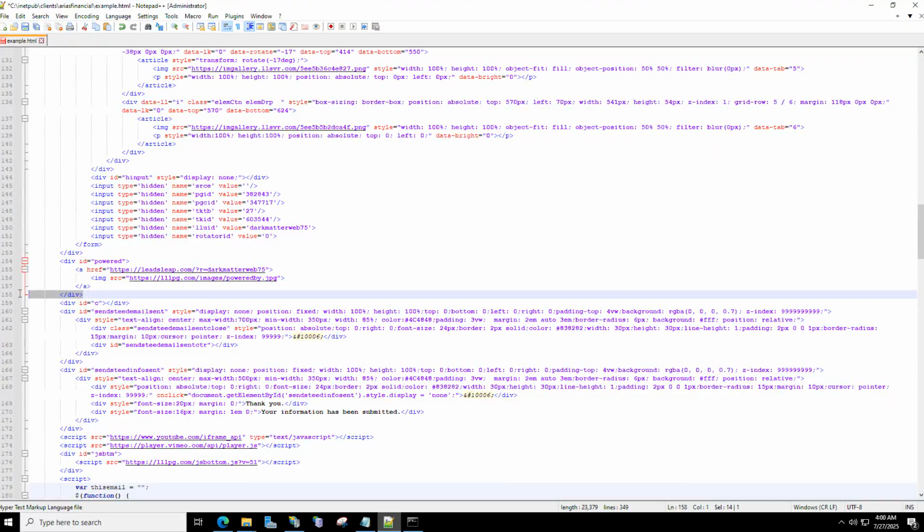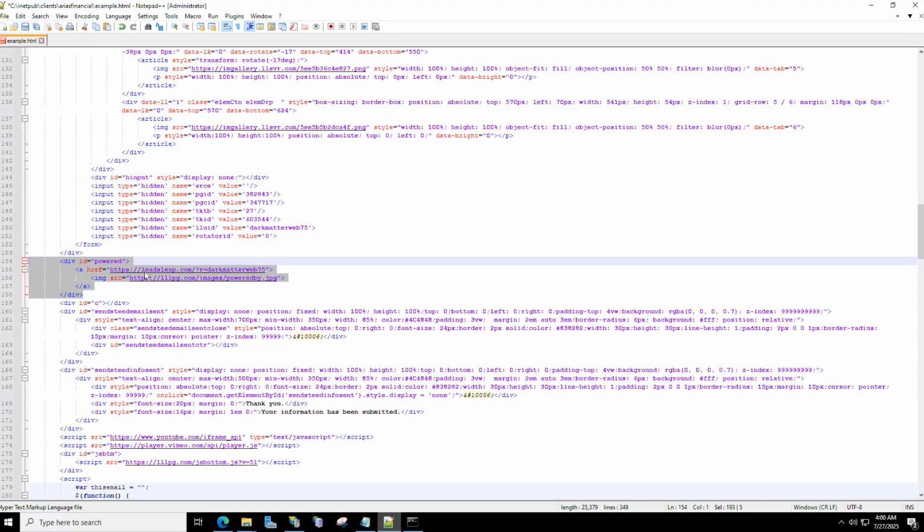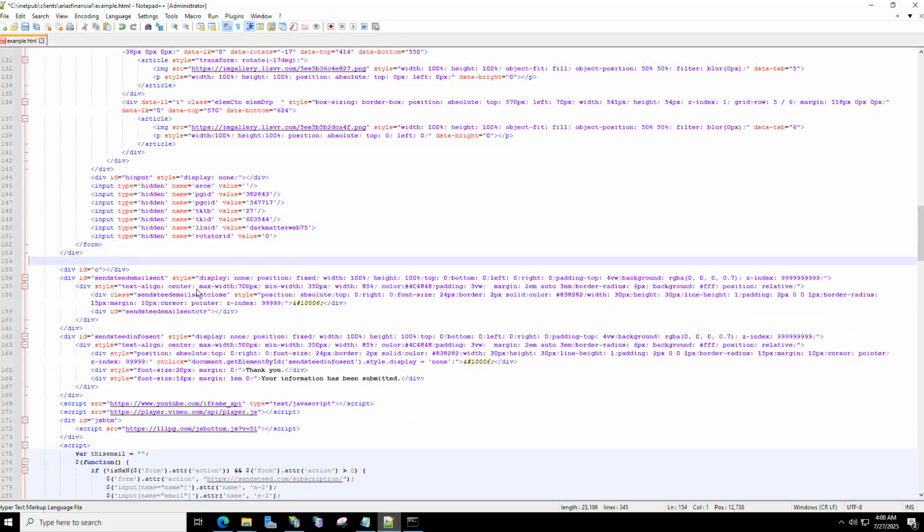So I'm going to go ahead and select all this, and then delete it with a backspace. Then all I'm going to do is click save. And for my purposes, I already have this in my folder, which I'm not going to show, but I have this file in the root directory on my website.